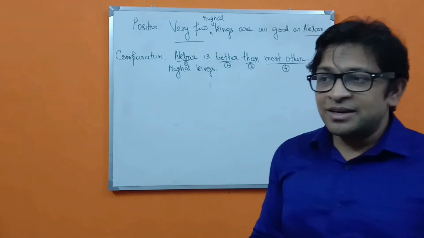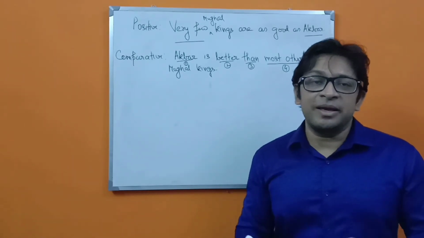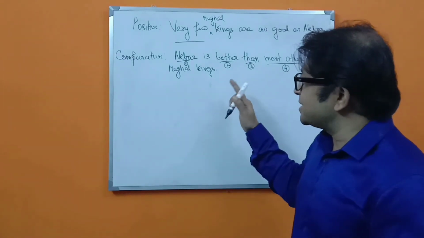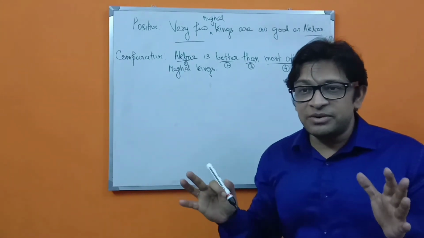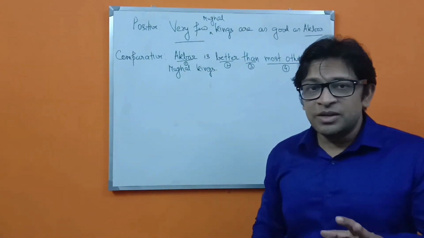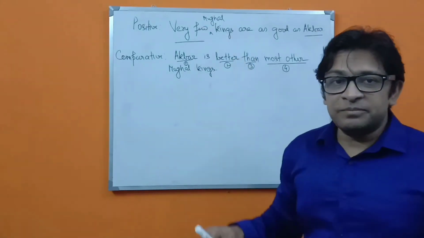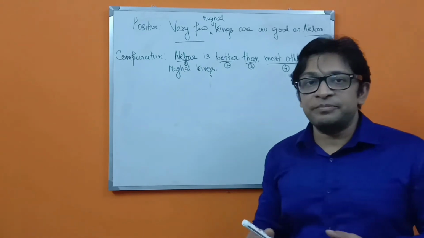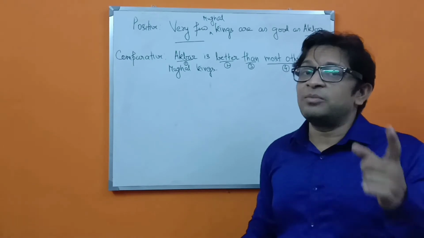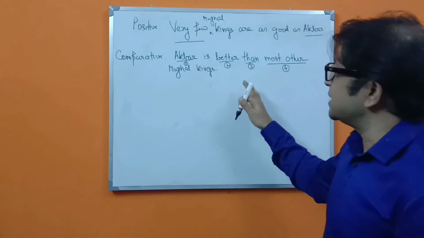That means there might be someone who is equal to him, not more than him, but equal to him. So this concept you have to be very clear about, because here very few signifies that there might be some others who are equal to him, not above him, but equal to him. He is not above them, but he is above most of them. So we are changing it like this.